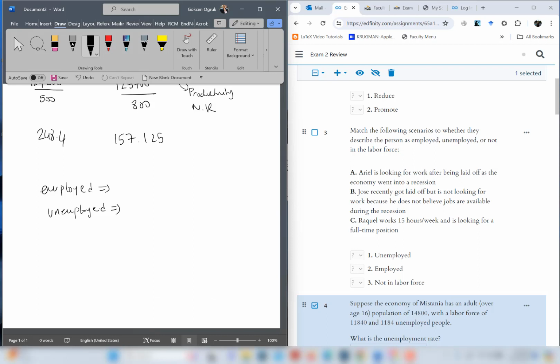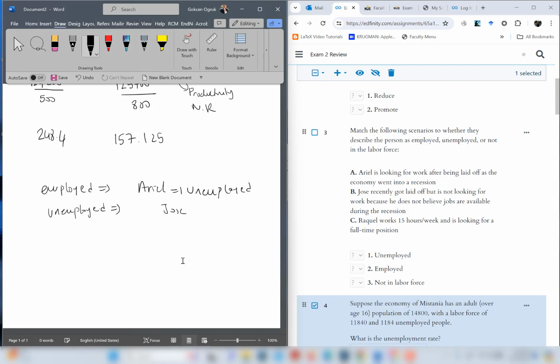So let's look at the question. Ariel is looking for work after being laid off as the economy went into recession. So this person is unemployed because he's actively looking for work. Jose recently got laid off but is not looking for work because he doesn't believe jobs are available during the recession. So this person is not in the labor force. So I'm writing here Ariel is unemployed.